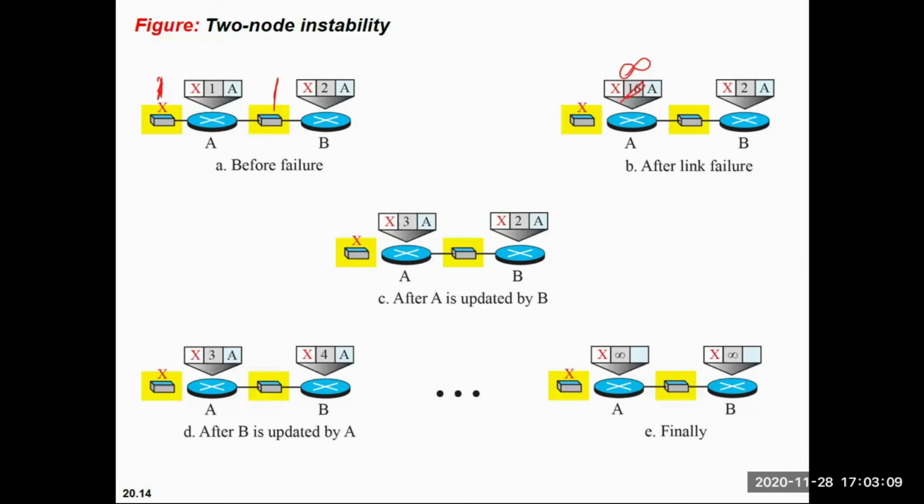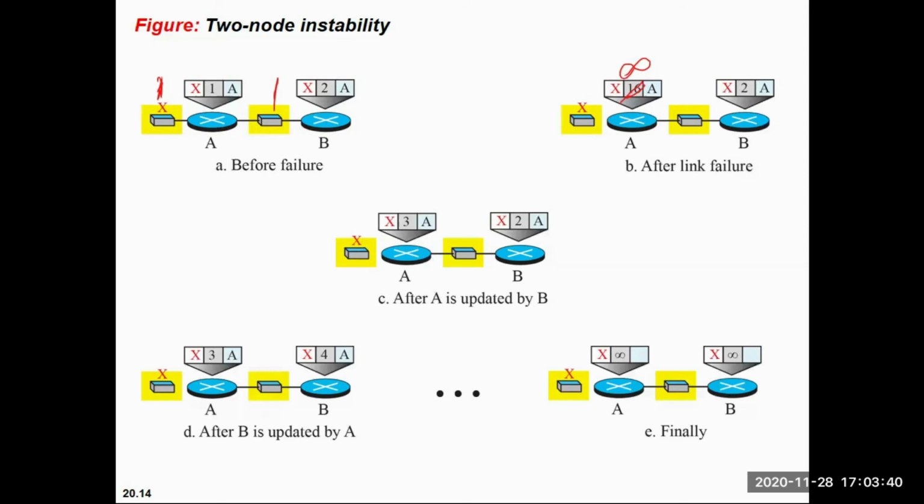To remove this cost to infinity problem, we are fixing that the maximum hop for communication will be 16, and we are splitting the horizon. We are not sharing all three things, that is destination, cost and hop; we are sharing only destination and cost, right? We are not sharing the next hop it is connected with. So there are two possible ways to remove this instability.